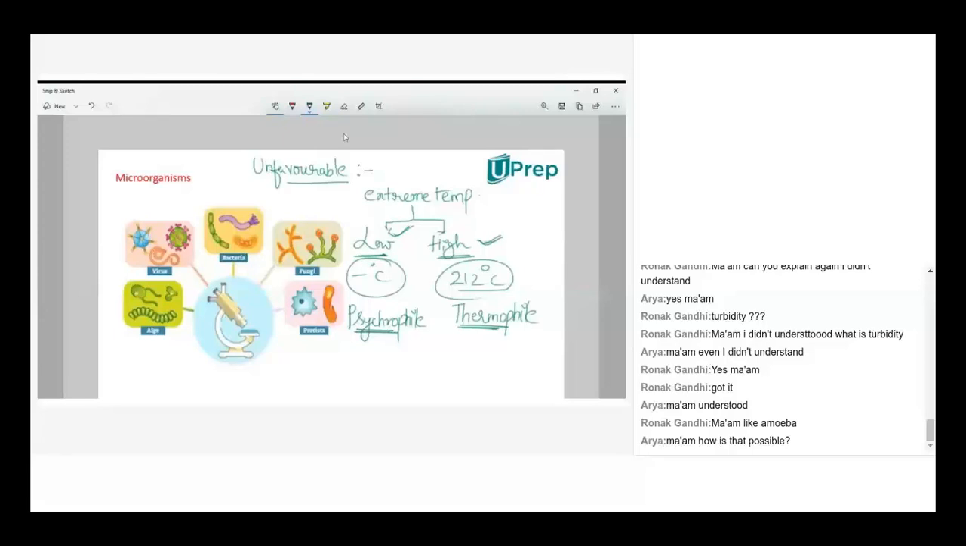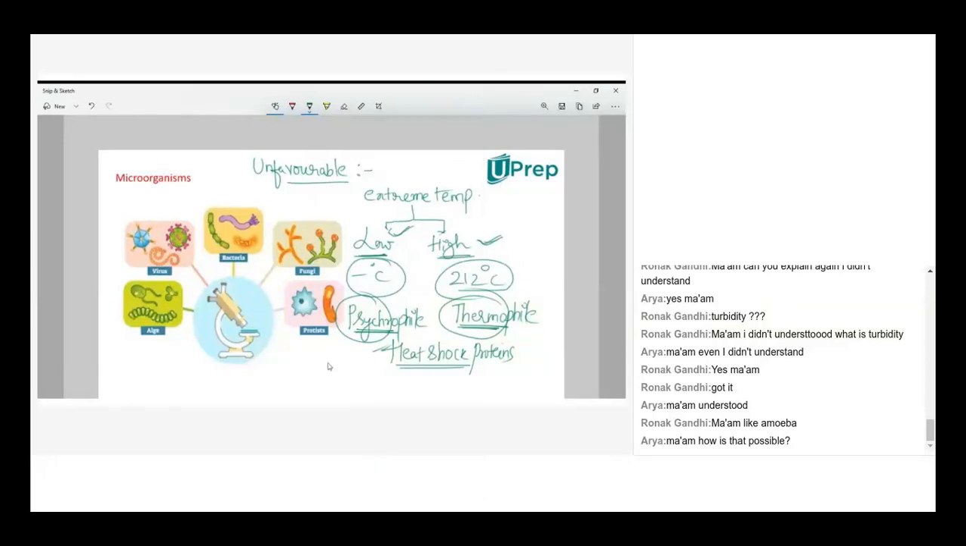How? That's a question someone asked. It is because of the presence of a mechanism called heat shock proteins. Some bacteria carry these shock proteins. The term is enough for you to understand at this point. Concentrate on the terms psychrophile and thermophile. So even at unfavorable conditions of extreme temperatures, some microorganisms can survive.